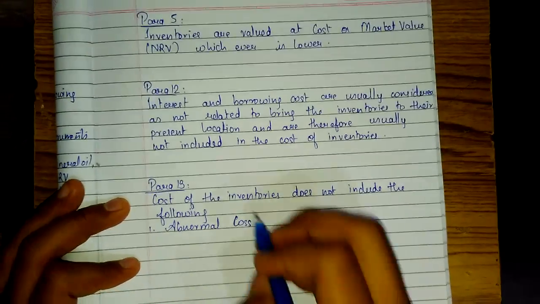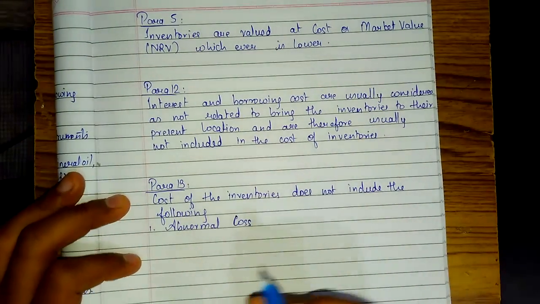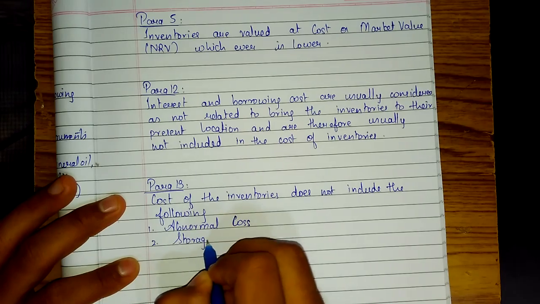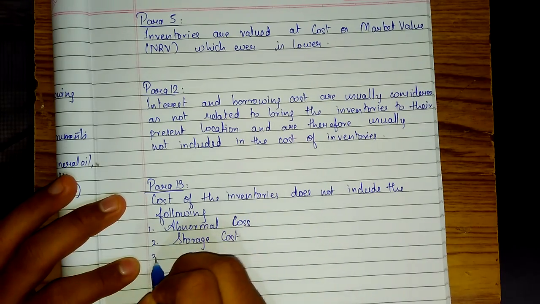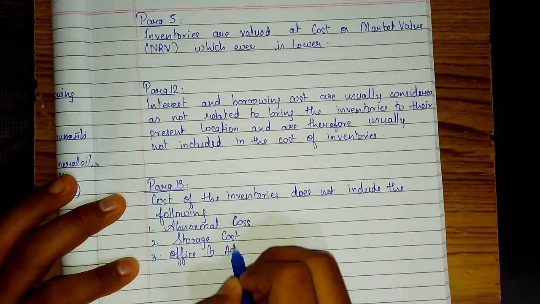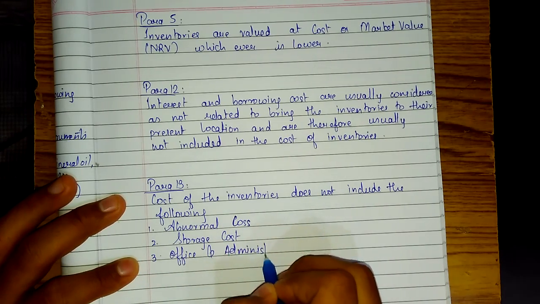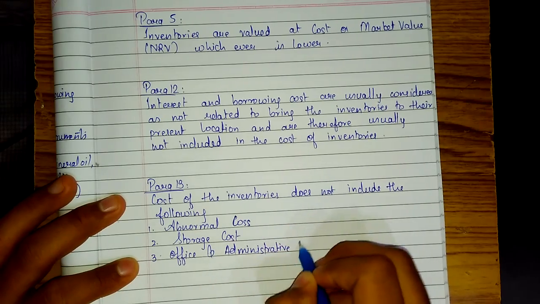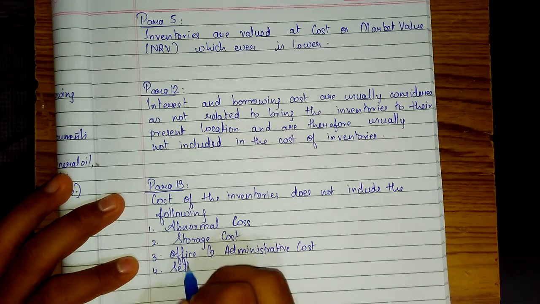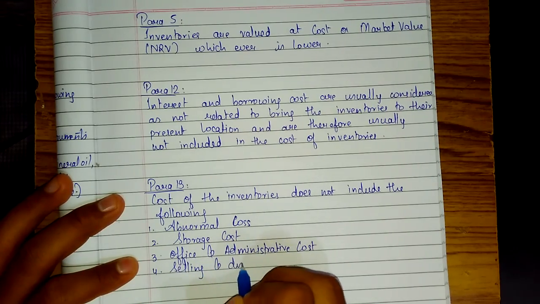Abnormal cost and loss are one and the same. Cost means expenses, so abnormal loss. 2nd, storage cost. 3rd, office and administrative cost. Lastly, selling and distribution cost.